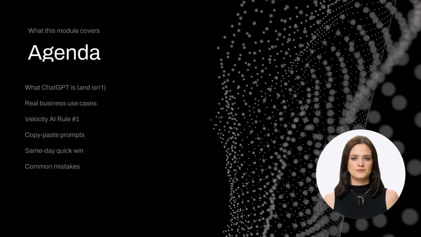We'll then introduce Velocity AI rule number 1, the single mindset shift that makes ChatGPT useful in a business context. This rule alone dramatically improves results and reduces frustration. After that, we'll walk through real small business use cases, including how teams save hours each week using ChatGPT for everyday tasks like emails, documents, and summaries.